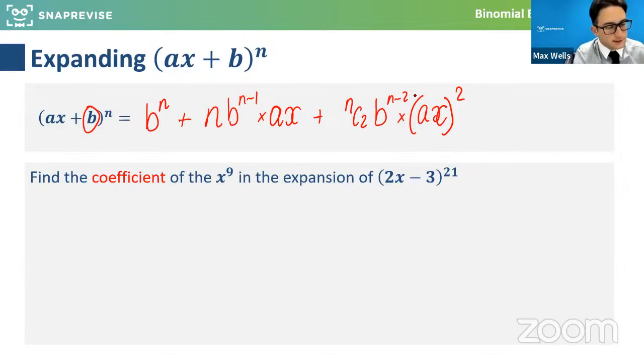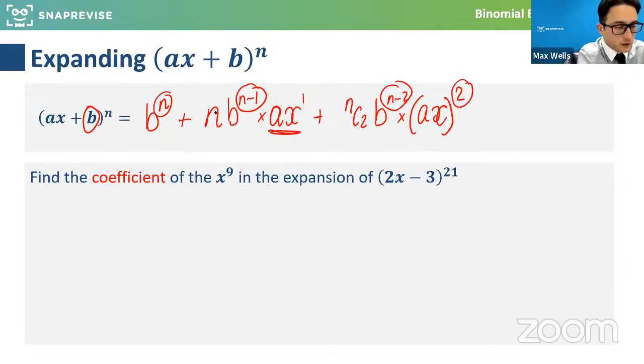So what's happening is, as you reduce the power of b by 1, you increase the power of the other thing by 1. So basically they add up to n every time. What we're saying is, if you've got 10 brackets and you want 3 of them, you've got 7 of the other thing multiplied together.